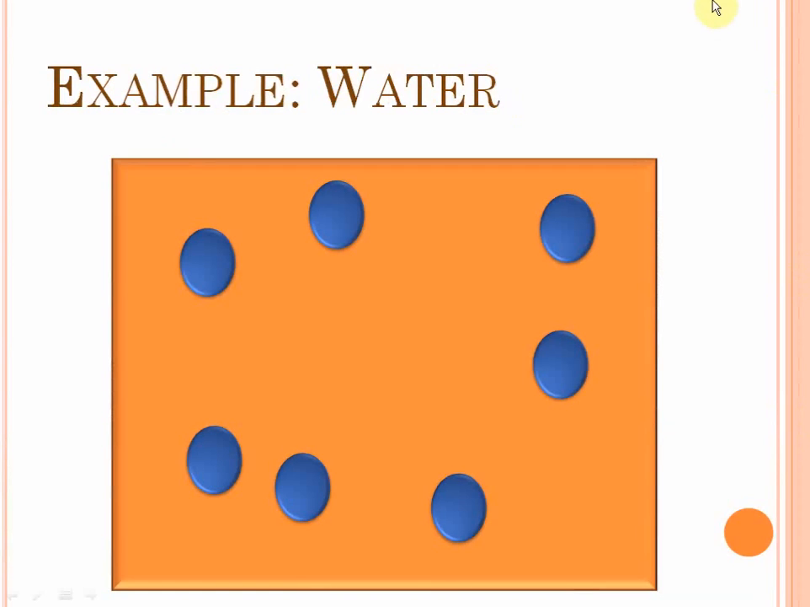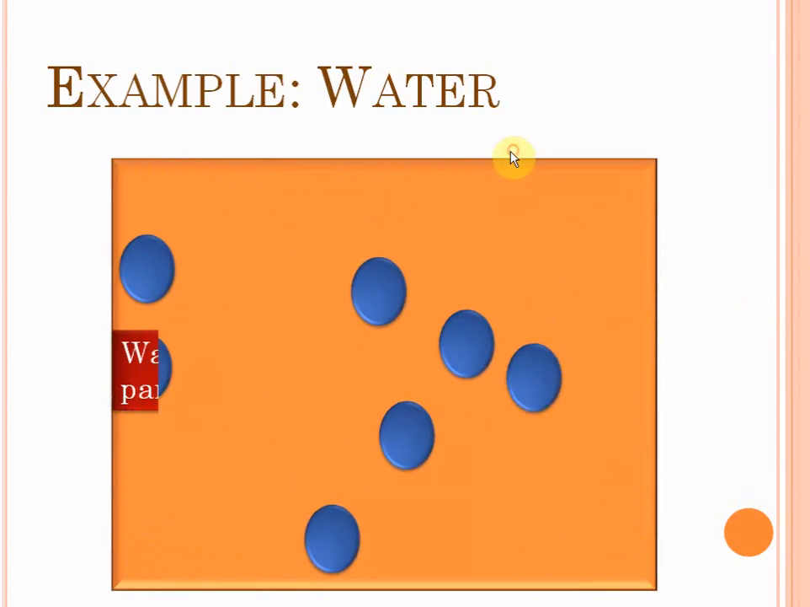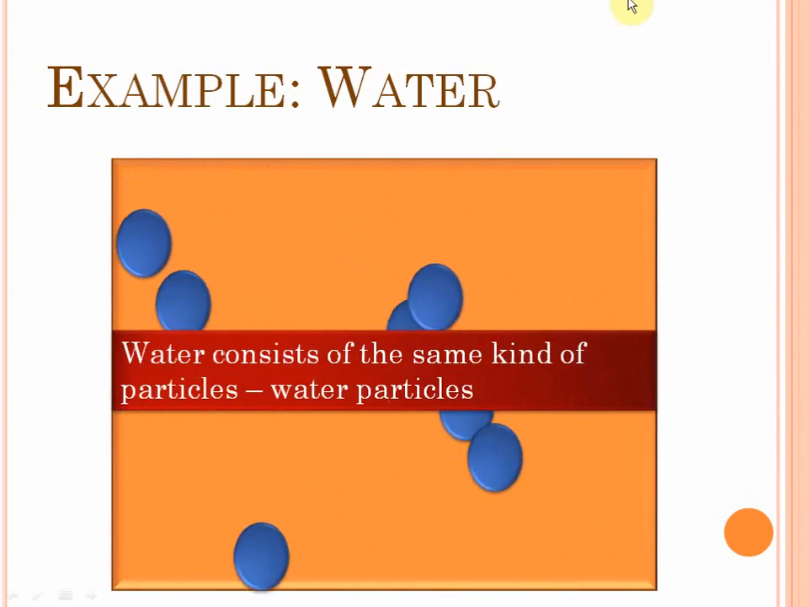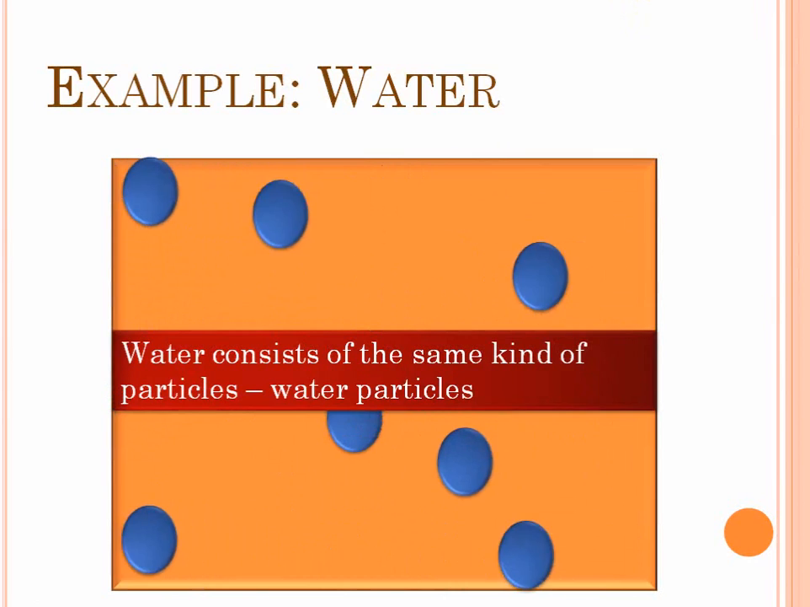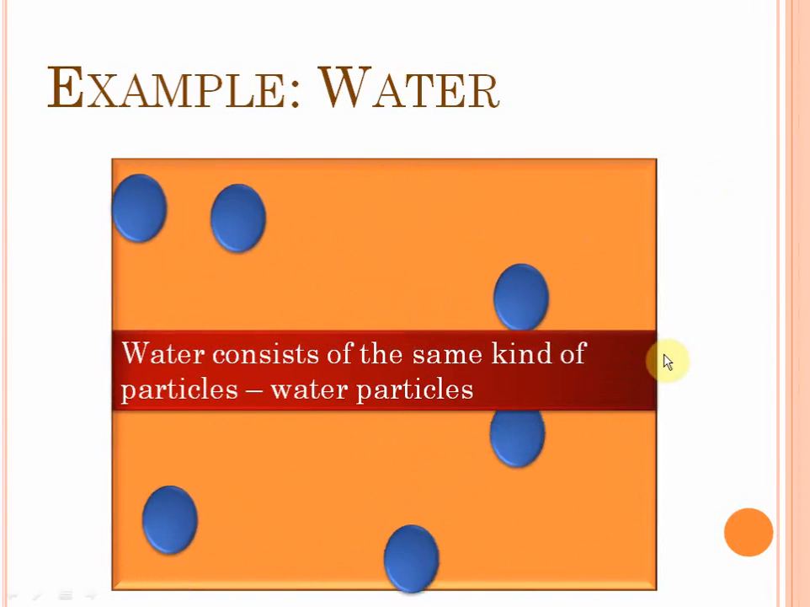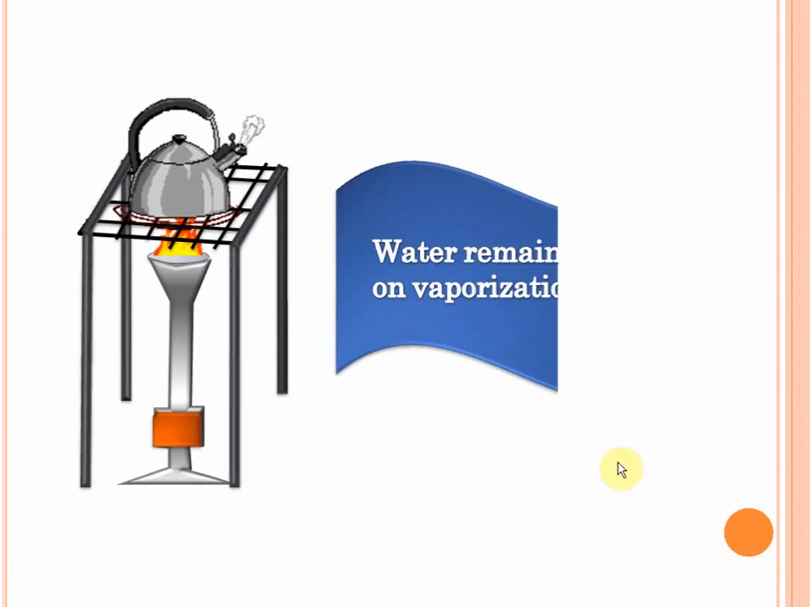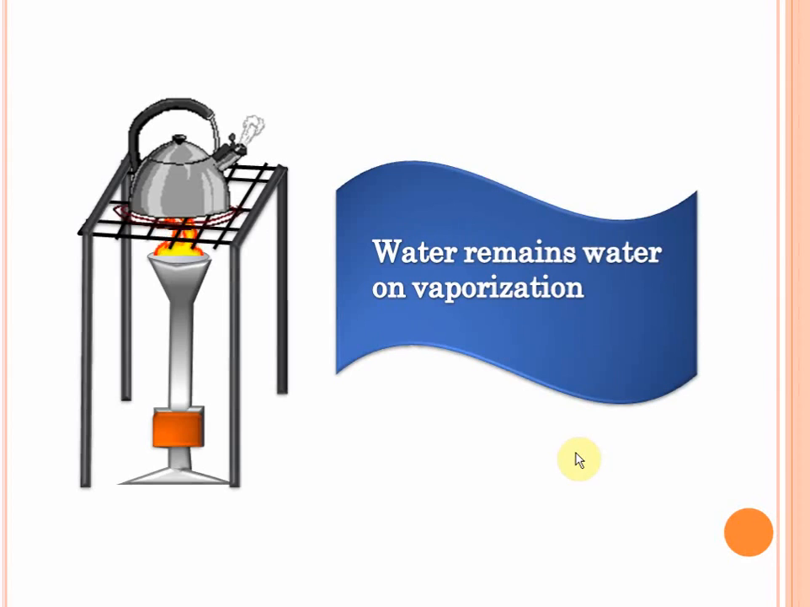In fact, let's take a detailed look at water. If these blue particles you see are water particles, in that case clearly, no matter what sample of water you take, no matter what quantity you take, water will always have water particles and no other type of particles. Now, vaporization is a physical process. When you heat water, water turns into steam. But steam is still H2O, isn't it? Steam is also still water. So, no matter how much you heat water, water remains water.